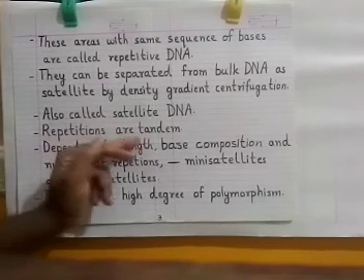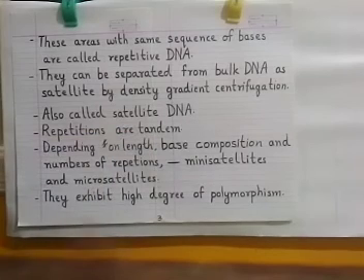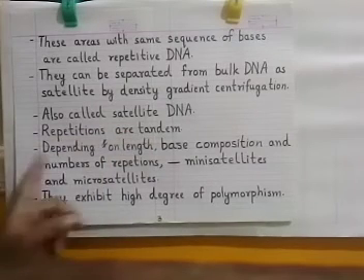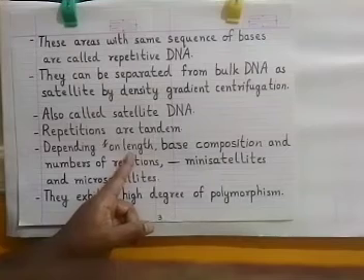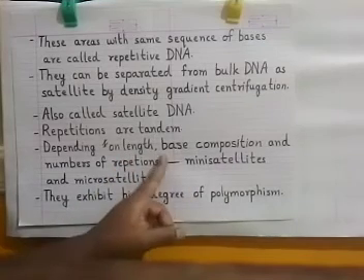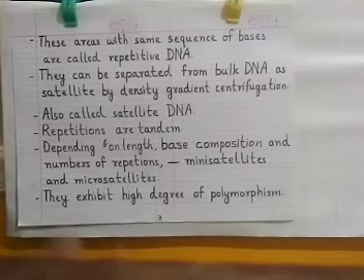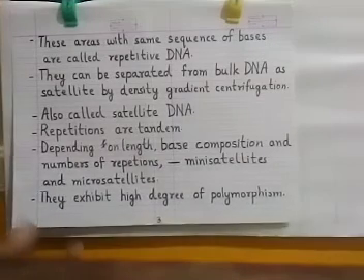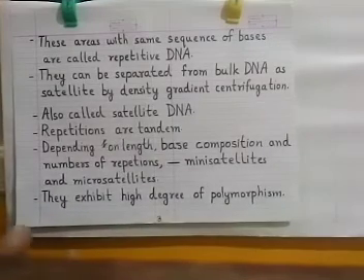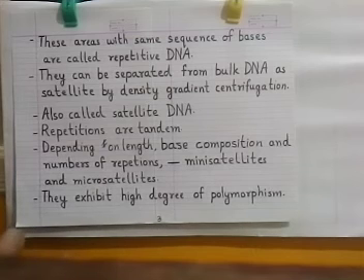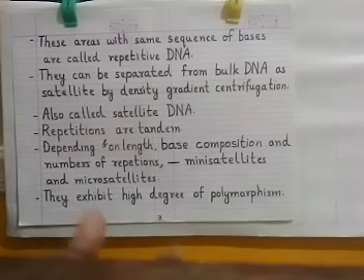These repetitions are tandem. Tandem means one behind the other. And they depend on the length and base composition. Length means how many base pairs each repeated segment contains. Like it may contain 3 bases or 4 bases or sometimes 5 or 7 or whatever the number may be.